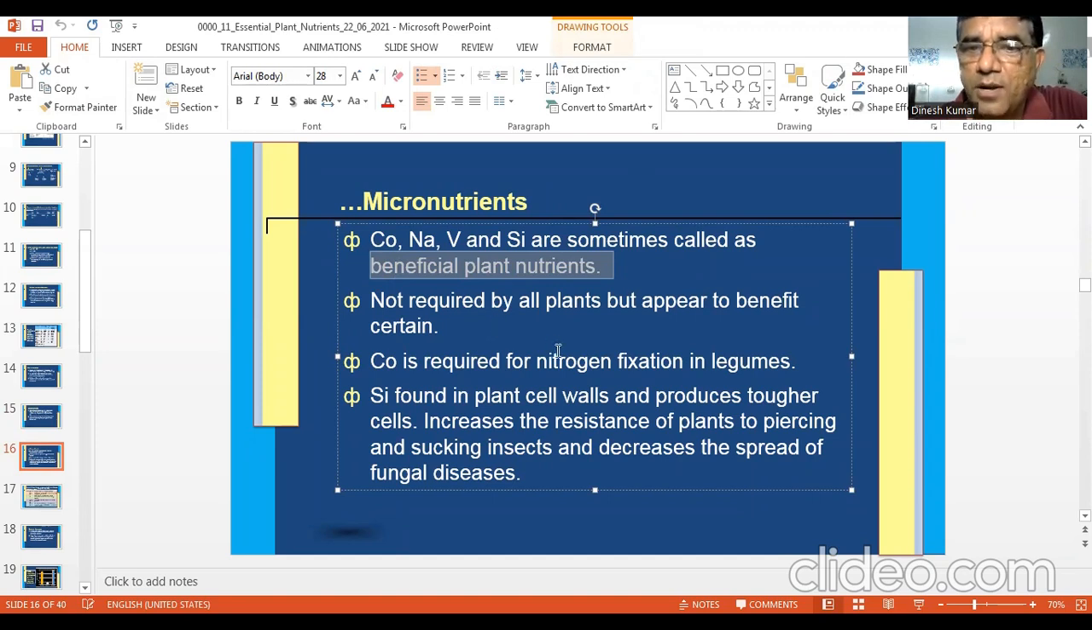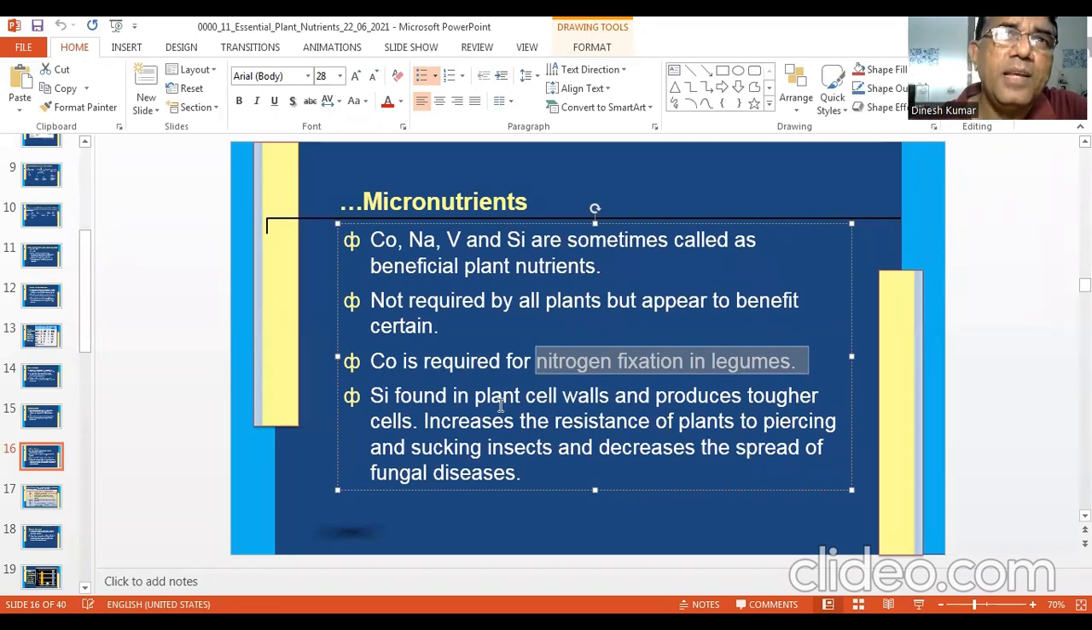Cobalt is required for nitrogen fixation, so it is good for legumes. Silicon is found in plant cell walls and produces tougher cells, increases the resistance of plants to piercing and sucking insects, and decreases the spread of fungal diseases.